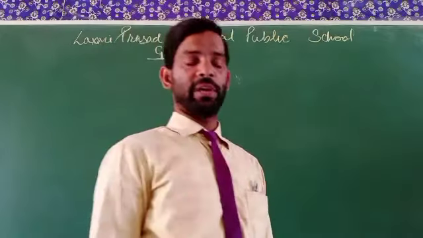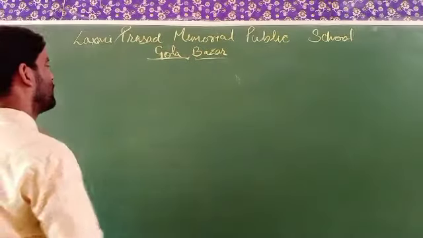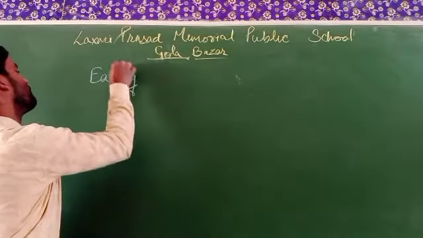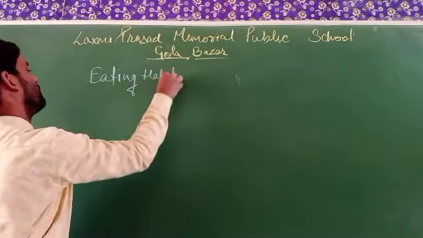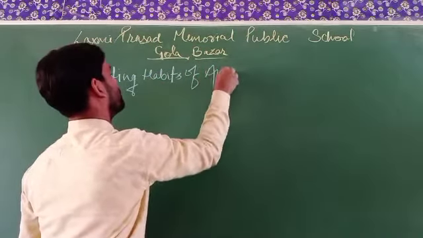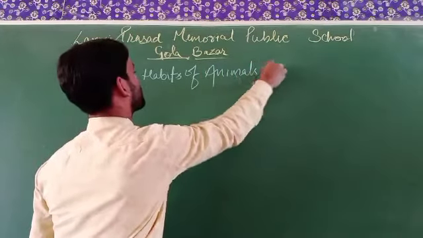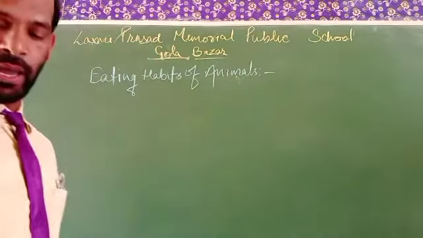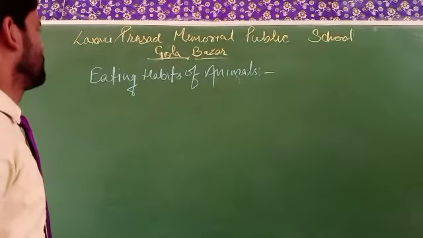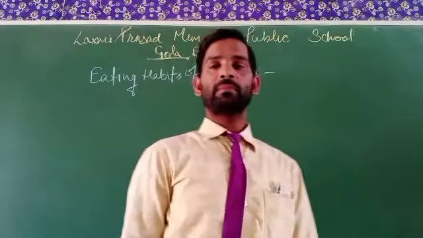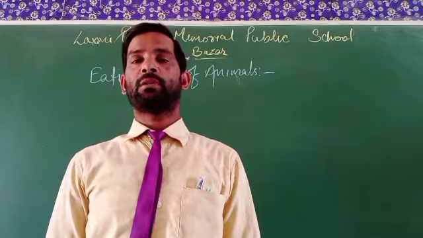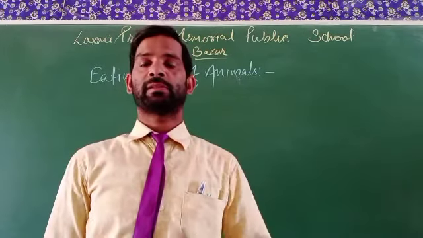The eating habits of animals are what the animal eats. Some animals eat only grasses or green plants.